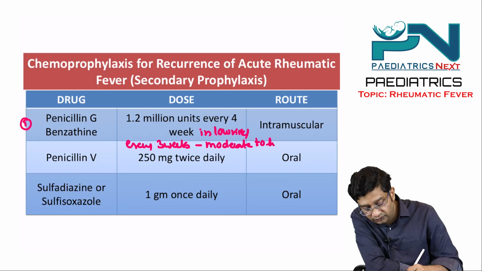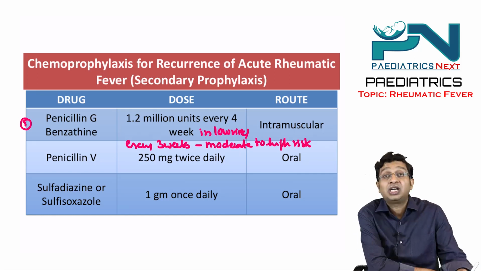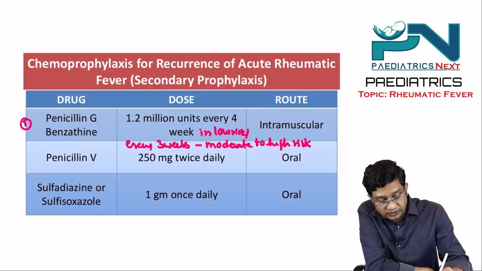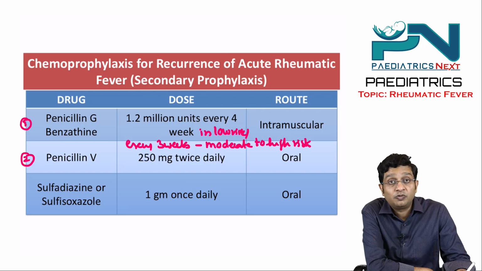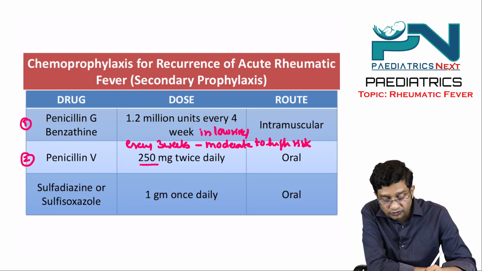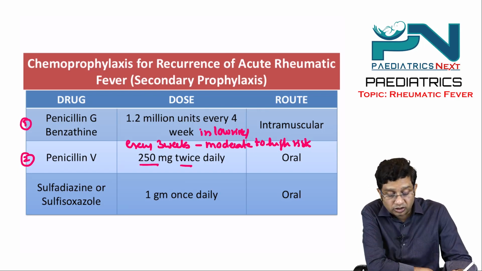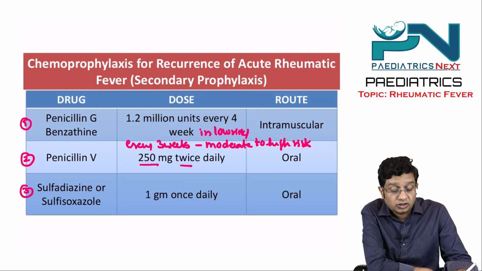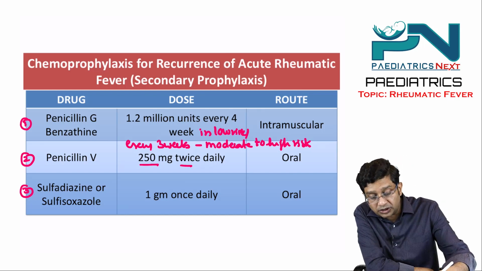So in India, 1.2 mega units of benzathine penicillin G is given every 3 weeks. Second is penicillin V, which can be given 250 milligram twice daily by oral route. Third is sulfadiazine or sulfisoxazole 1 gram once a day, by oral route. Right? This we use particularly for